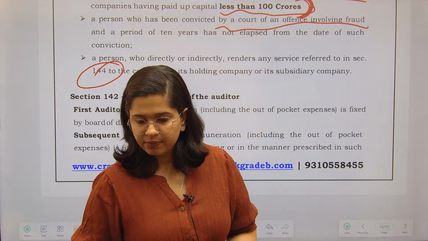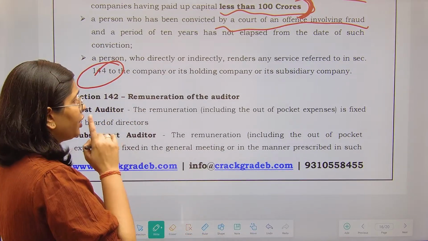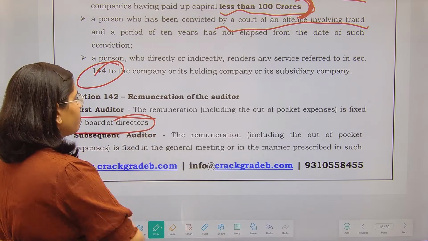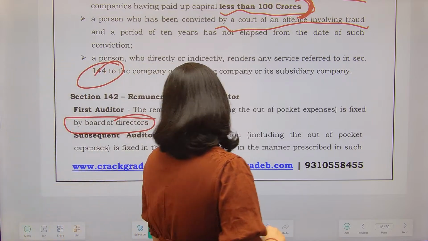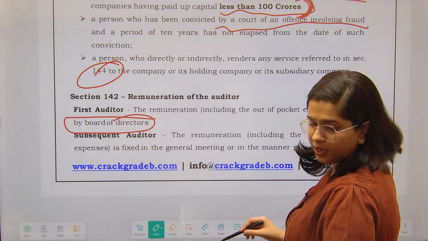After that, we have the remuneration of the auditor. So for the first auditor, who fixes the remuneration? Board of directors fixes. And for the subsequent auditor, who fixes the remuneration? So you see,